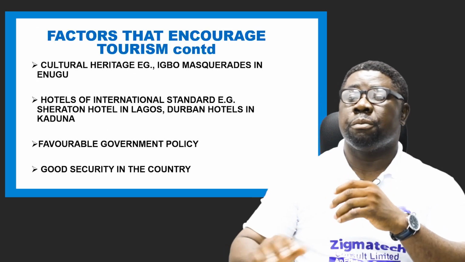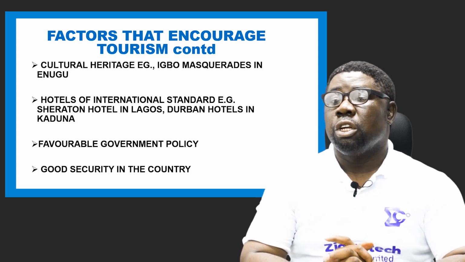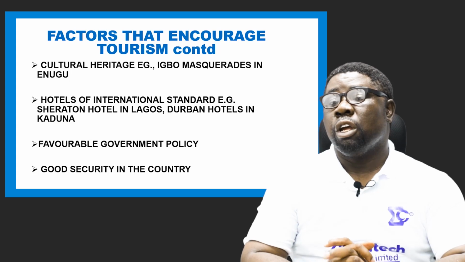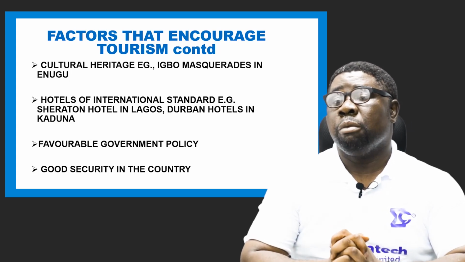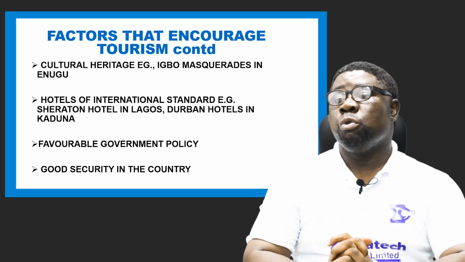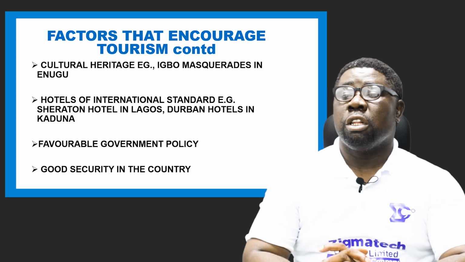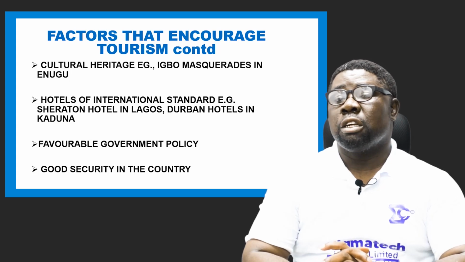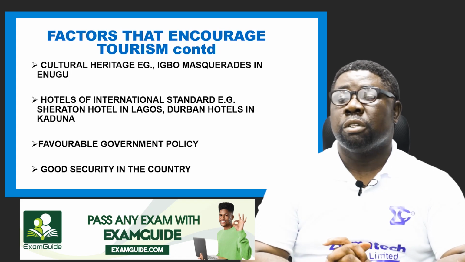You see, we have cultural heritages of some places. The Igbo masquerades in Enugu become a tourist visitation when the time is right. People go to see masquerades of different types in Enugu because that is unusual and is unique to that place. So it becomes a tourist attraction.